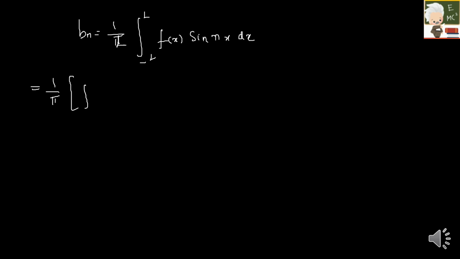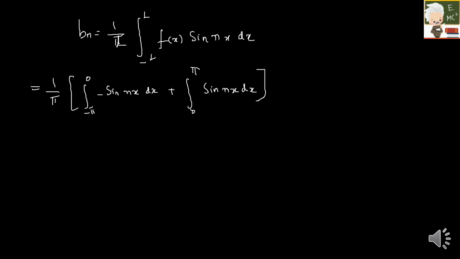So bn is given by 1 by L integral minus L to plus L f of x into sin nx dx, right? So which will be 1 by pi into integral. We will split the limits. Minus pi to 0, it is minus sin nx dx. Similarly for 0 to pi, it is sin nx dx, right?